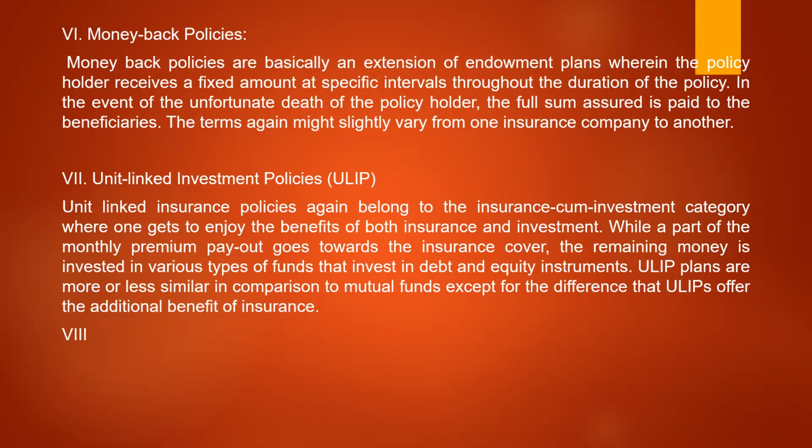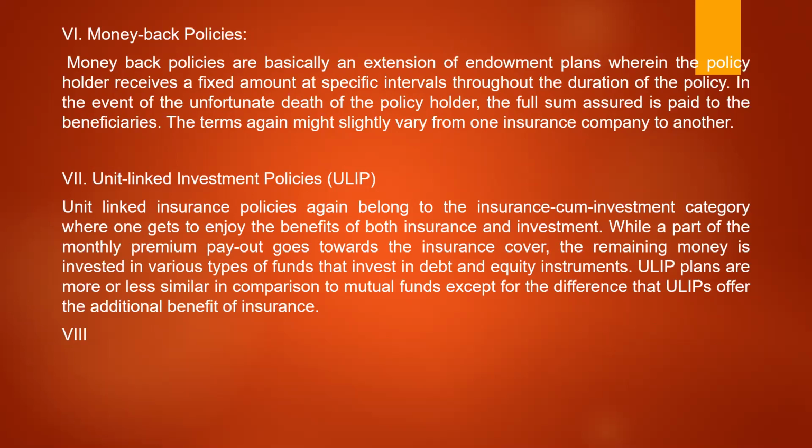In this case, money back policies are basically an extension of the endowment policy itself, wherein the policy holder receives a fixed amount at specific intervals throughout the duration of the policy. In the event of the unfortunate death of the policyholder, the full sum assured is paid to the beneficiaries. Say for example, if it is a 50 years policy, every 5 years he will get a benefit. That is called a money back policy.